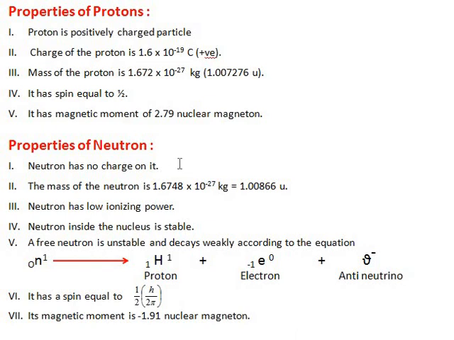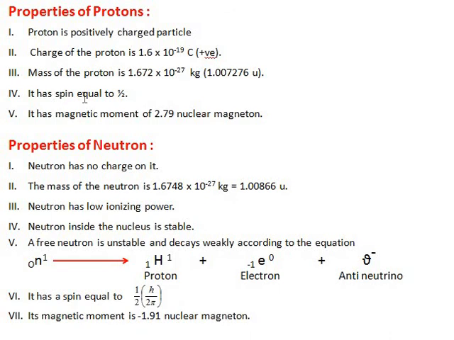Next, properties of protons and neutrons. Let us see. Proton is a positively charged particle. The charge of the proton is 1.6 × 10^-19 coulomb, that is the charge of the electron itself, but positive. The mass of the proton is 1.672 × 10^-27 kg, or in terms of atomic unit, 1.007276.